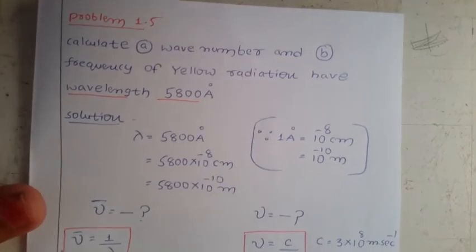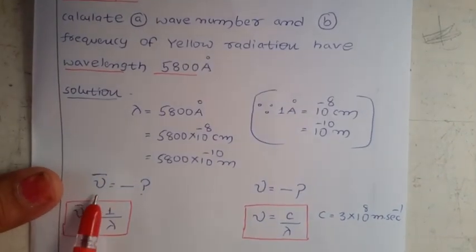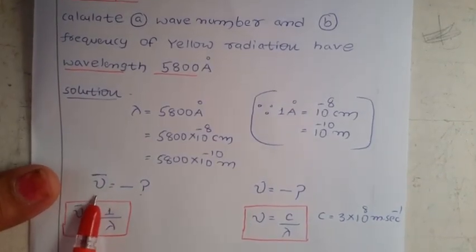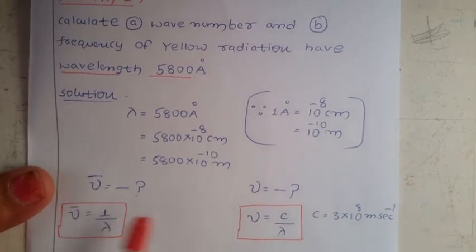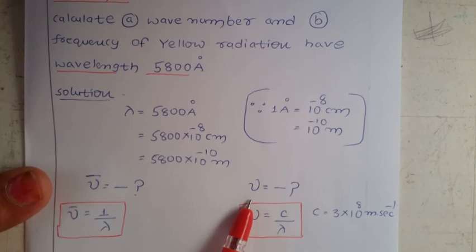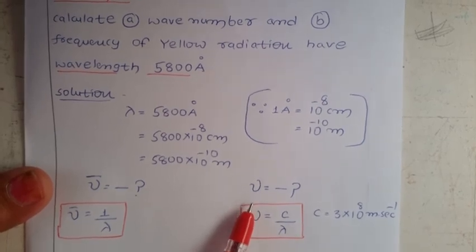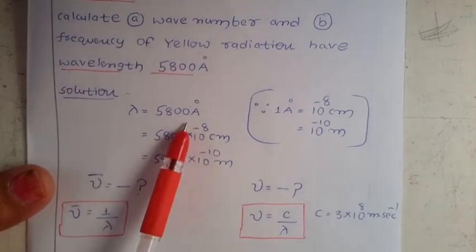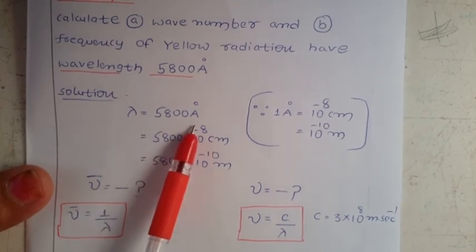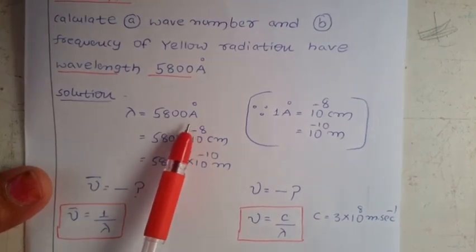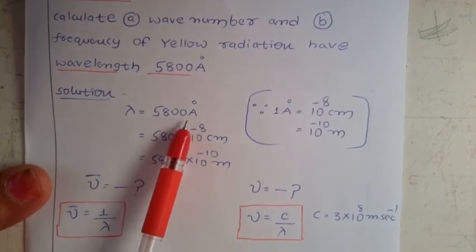The units for mu bar are centimeter inverse or meter inverse, and for frequency, second inverse or hertz. If we use lambda directly without conversion, 5800 angstroms, we will get the units in angstroms.